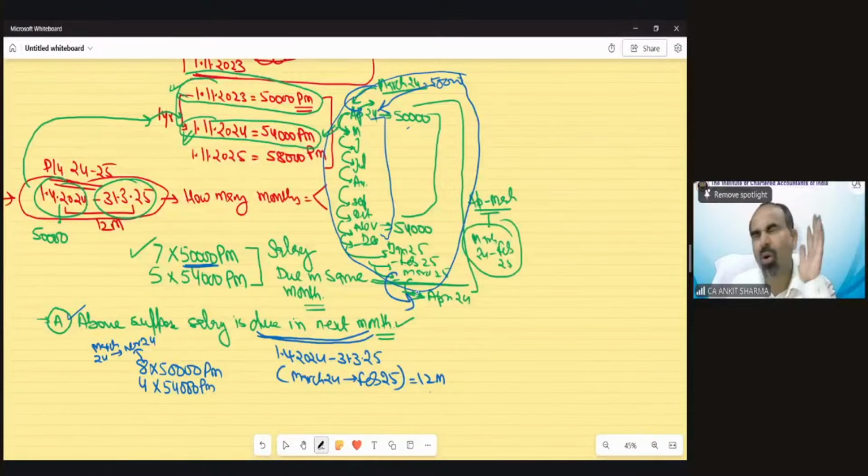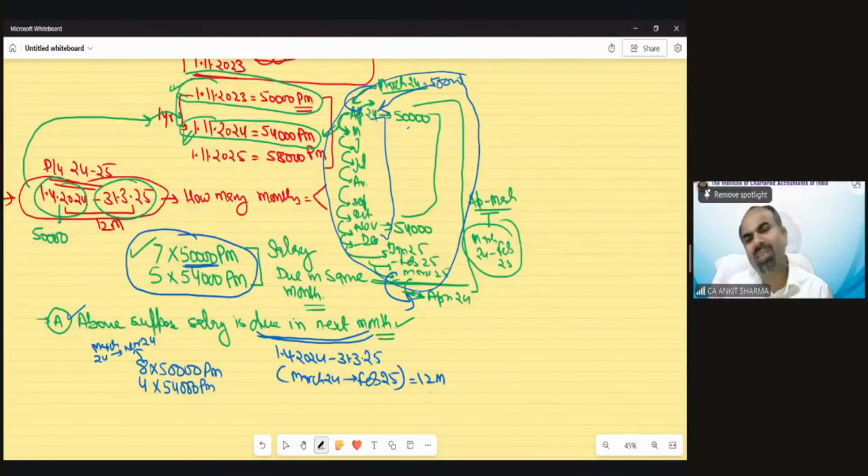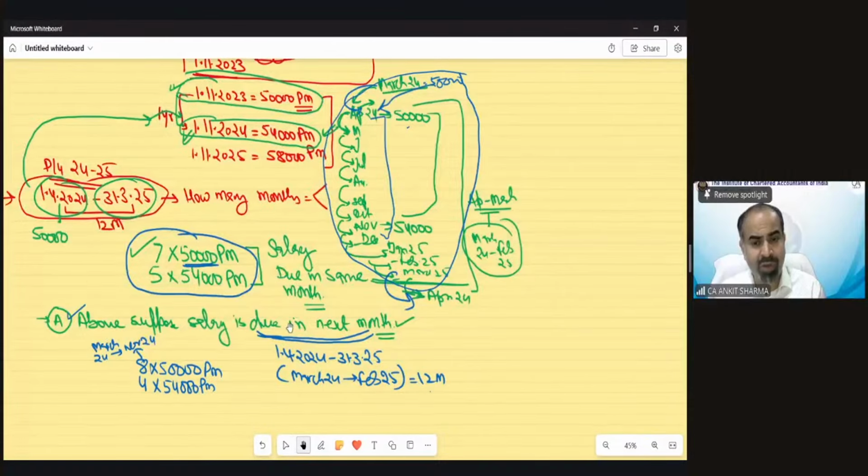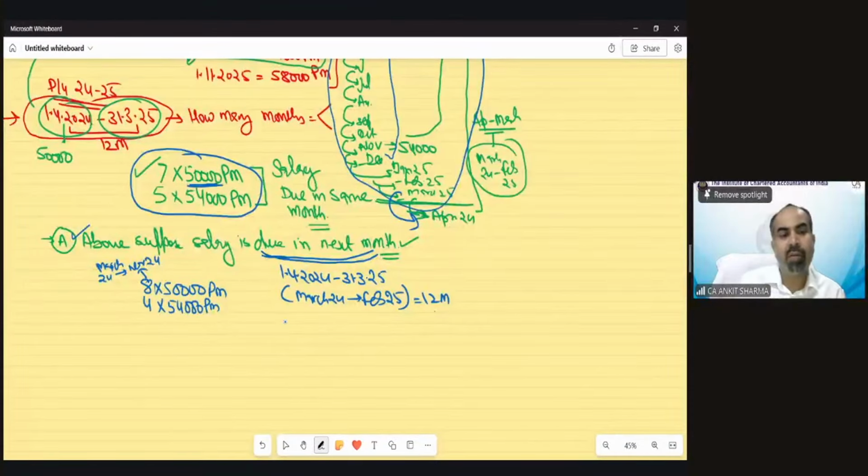Do not think about whether salary is due in next month or same month. Find out the salary, always assuming. The right thing to solve these kinds of questions, from the point of view of examination, whenever a range question is given, this is only applicable in the case of a range question.